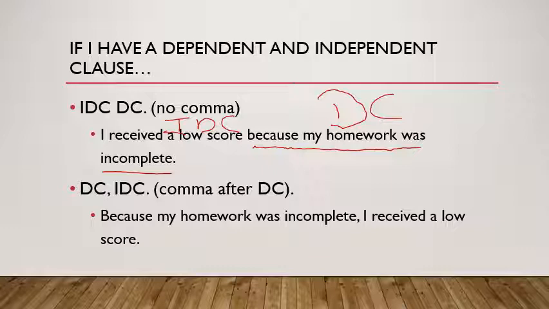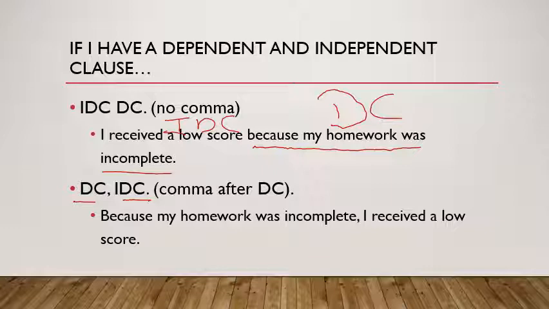But if I have a dependent clause that comes first and an independent clause that comes second in a sentence, I have to use a comma after the dependent clause. And if you read the sentence, you'll hear the pause and you'll probably put a comma just by intuition because it sounds right, because you hear a pause.